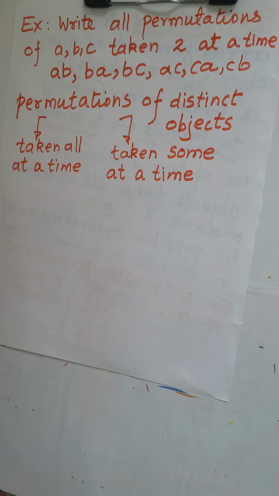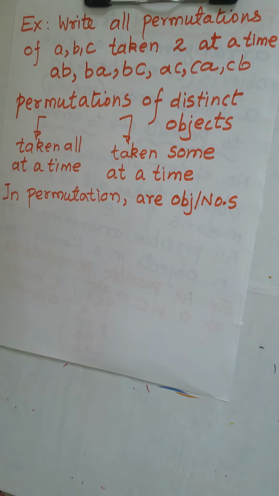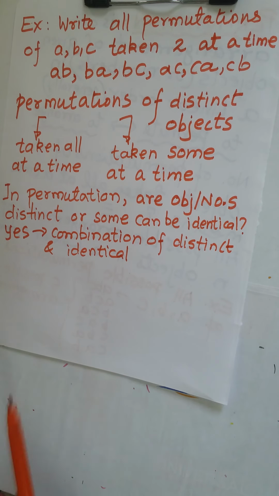So the question arises, in permutation, are the objects or numbers always distinct, or can some be identical? In the previous 2 examples, the letters we used were all distinct. Yes or no for this question? What do you say? So the answer is yes. It can be a combination of distinct as well as identical objects or numbers.